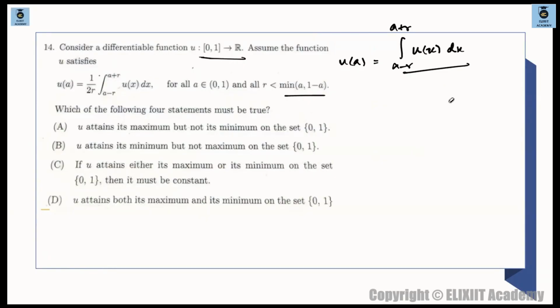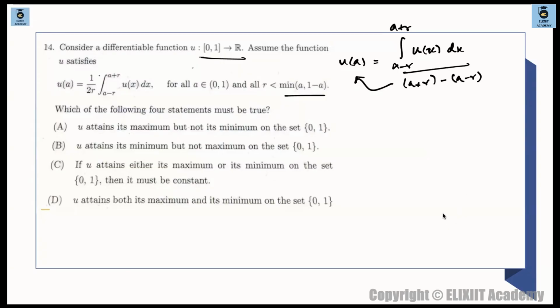Okay, this 2r below is nothing but, let me rewrite this 2r, a plus r minus of a minus r. That is 2r. So it's given that the average value of the function is u of a. Now it is asking which of the following four statements must be true. So u attains its maximum or not minimum on the set. So we have to see whether it is maximum or minimum.